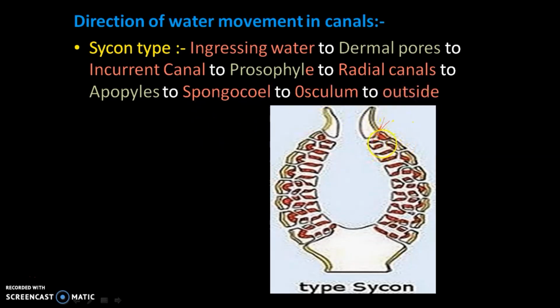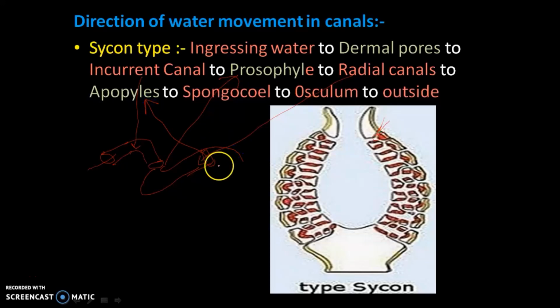Pores present. Then, once they enter into it, they get branched. These branches are the incurrent canals, and then they move on to the special openings called the prosopyles. After prosopyles they again move on to form other canals, another branching form, and these branching forms are called the radial canals. The opening present at the end of the radial canals are called apopyles, and these apopyles then directly open into the cavity, that is called the spongocoel.